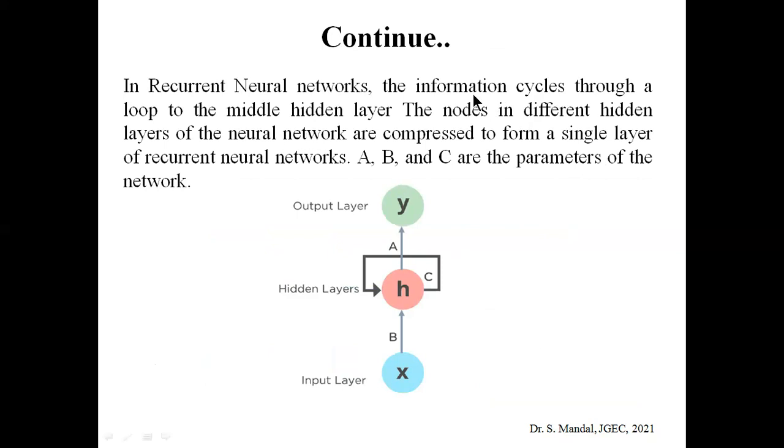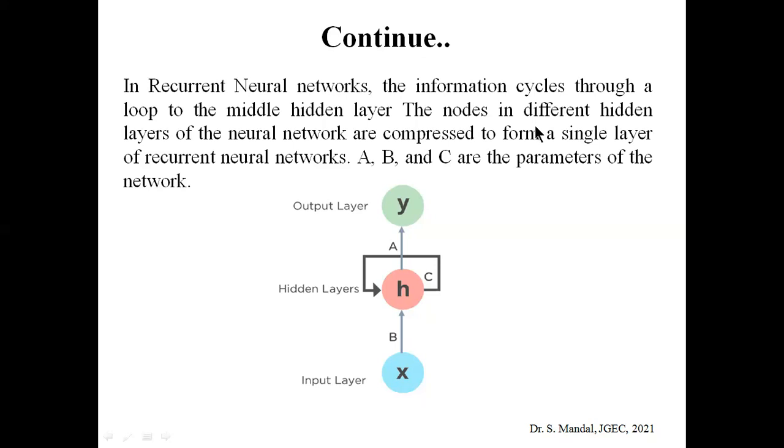In the case of RNN, the information cycles through a loop in the middle hidden layer. You can see that there is only one hidden layer, but there is a loop from the middle hidden layer to itself, by some kind of function. Due to the presence of this loop, there is some kind of memory associated with the RNN, so that it can predict time series data or sequential data.